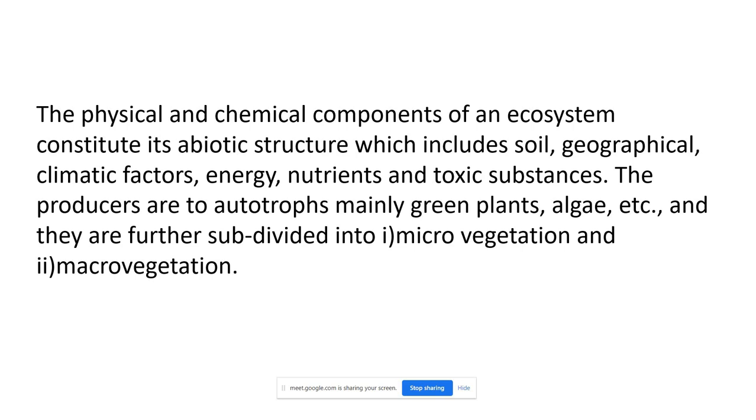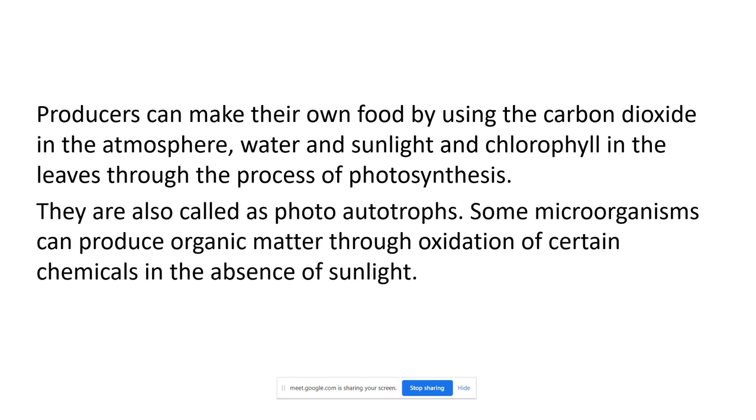So the producers are autotrophs. They are mainly green plants, algae, and we can also divide the producer into two different types: micro vegetation and macro vegetation. These are the two different types on the basis of the structure. Producers can make their own food by using the carbon dioxide. I have already explained to you, chlorophyll is the pigment that is used in this process. That process is called photosynthesis.